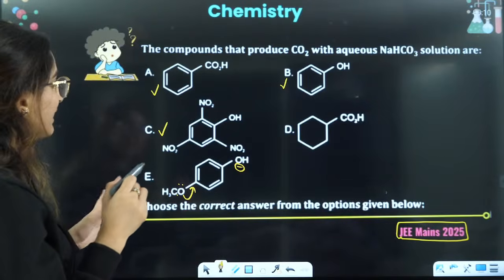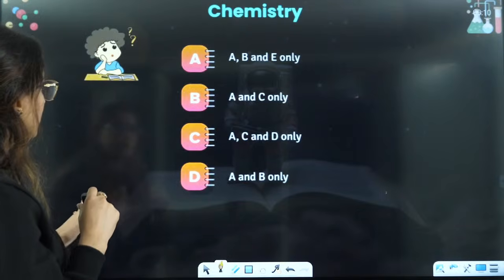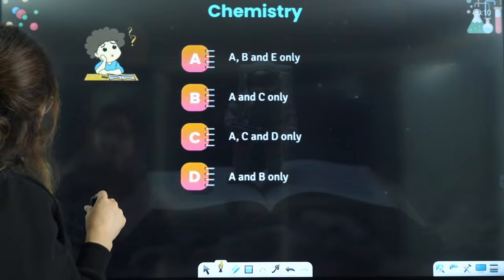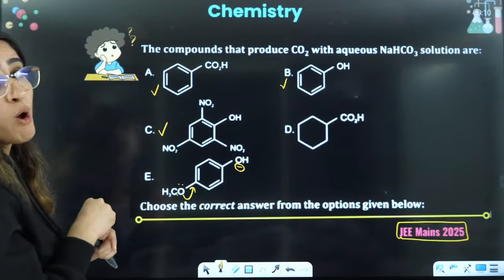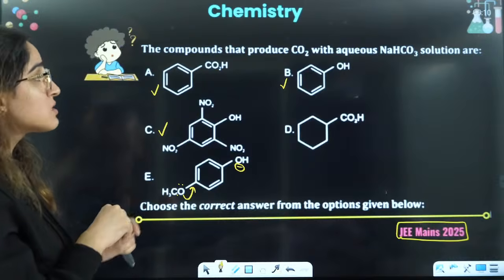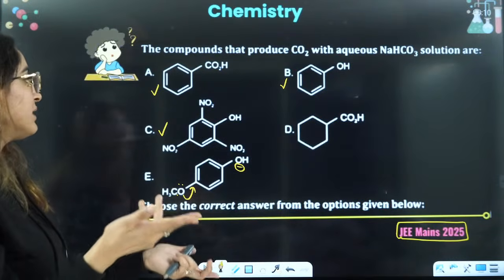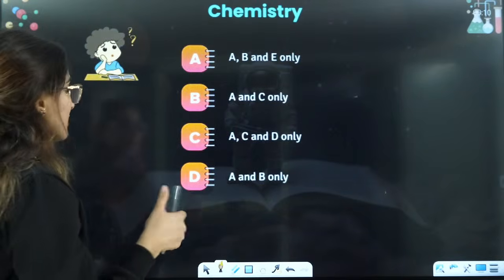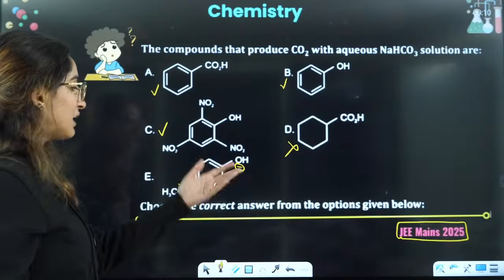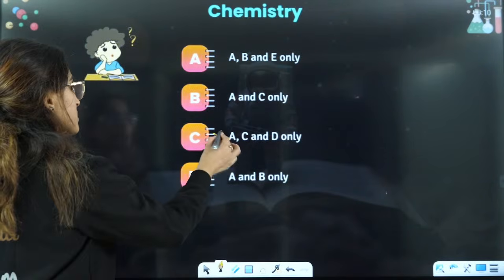A, B and E. E is not going to show it because the plus M effect will make it unstable. A and C only. If I have to choose from the options, then I'll have to eliminate phenol because phenol is acidic, but there is no option that is giving A, B, C. So I'll select AC only because I can clearly see there is no resonance here. So D will not be there, that I'm sure. Right? So D option is not correct.